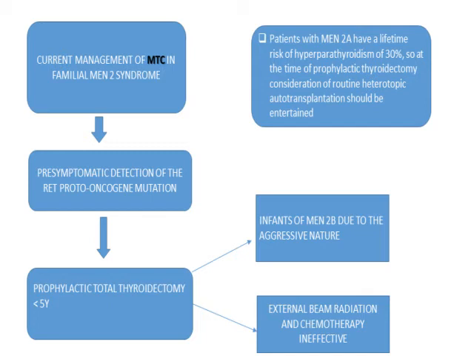If there is presence of RET proto-oncogenes, they carry out prophylactic total thyroidectomy within 5 years of life. And in infants who are associated with MEN2B syndrome, due to aggressiveness of the tumor, they carry out total thyroidectomy in infancy itself. The role of external beam radiation and chemotherapy is ineffective. So total thyroidectomy carries importance in case of medullary thyroid cancers.